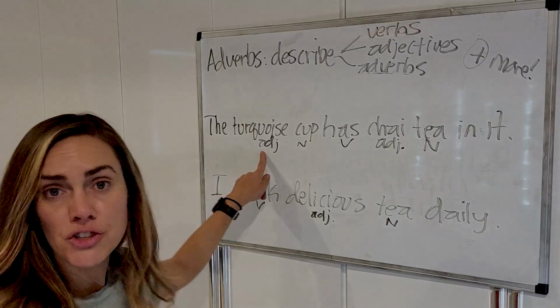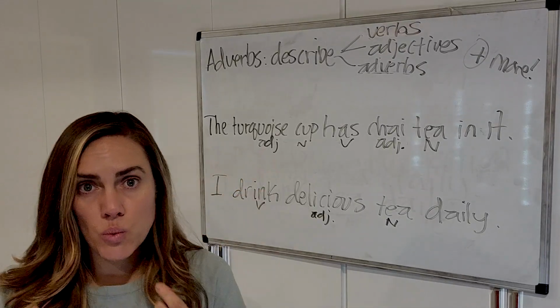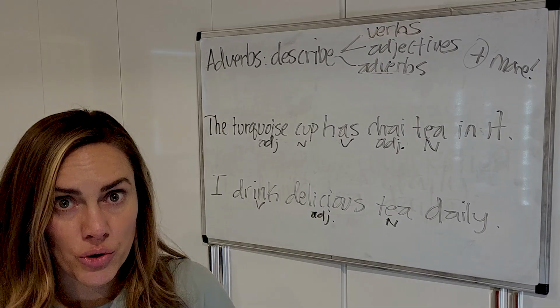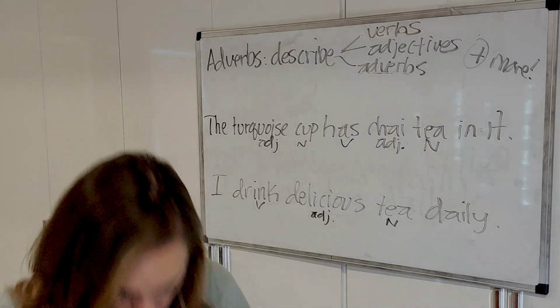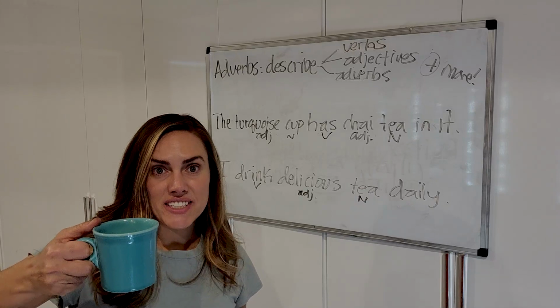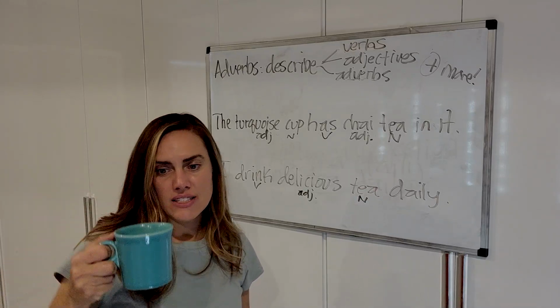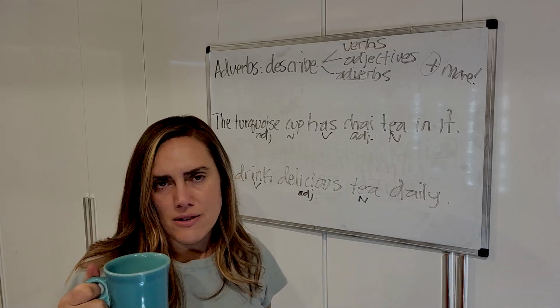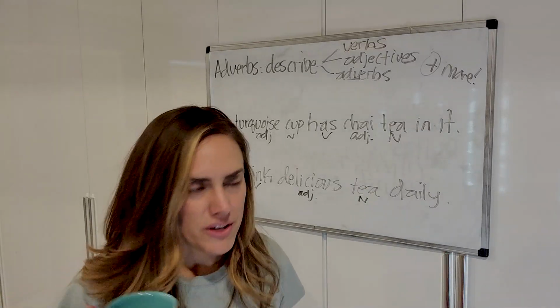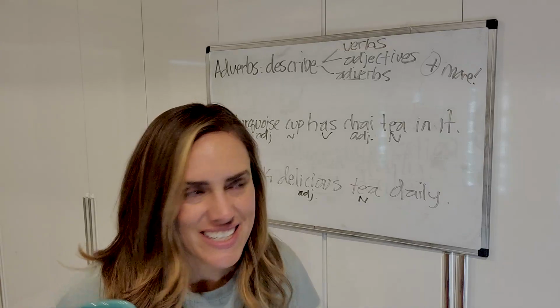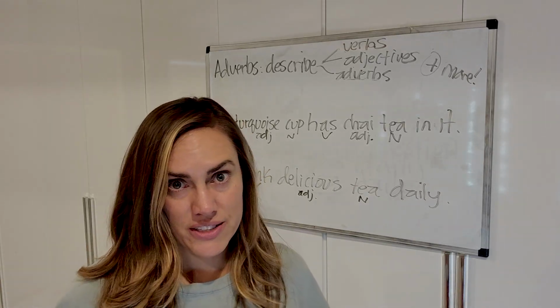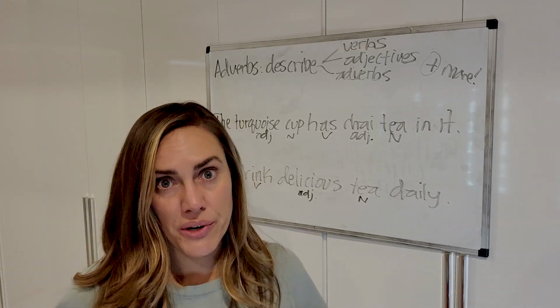So here's an adjective, turquoise. Okay, so we want to describe the turquoise. So we want to say something about the turquoise. How turquoise is it, okay? You can say it's beautifully turquoise, or it's extremely turquoise, or it's very turquoise, or it's really turquoise, okay?